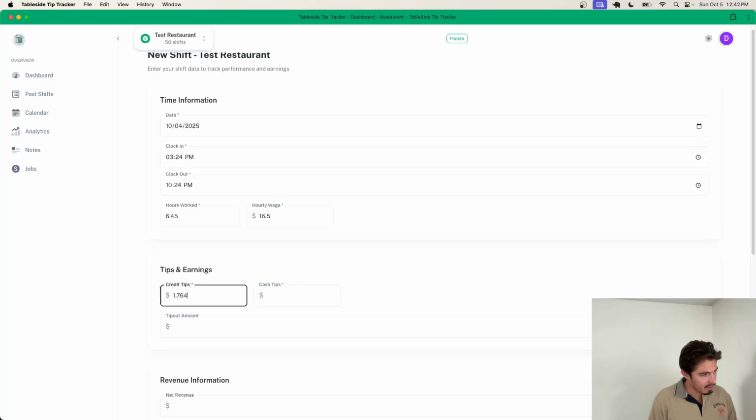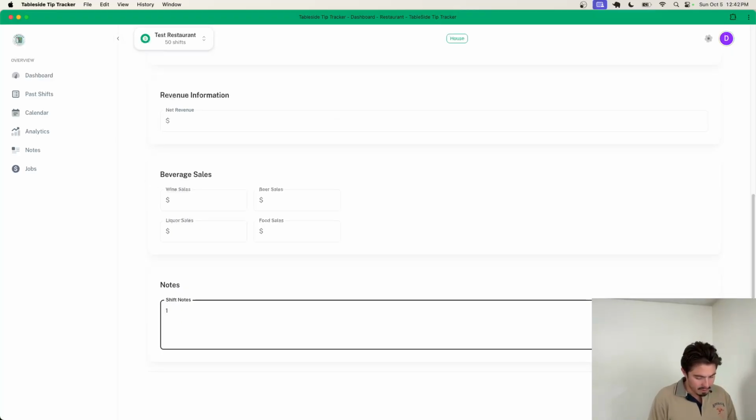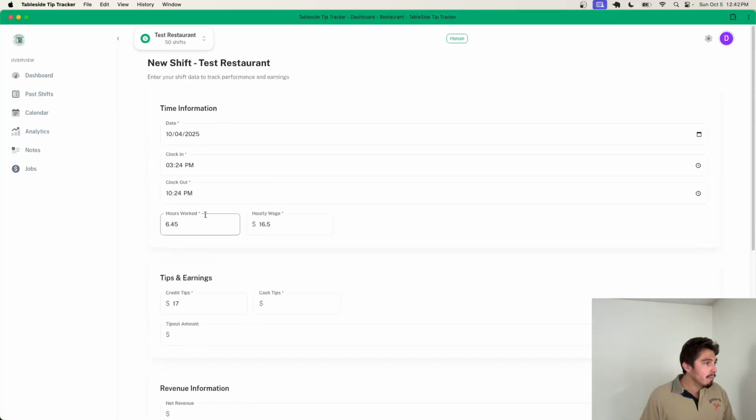But for now, I guess we will add a note down here at the bottom: 176.04, I am unable to enter that in the credit tips section. Bug found. All right, so we'll do credit tips. I guess we'll just do 176 for now.